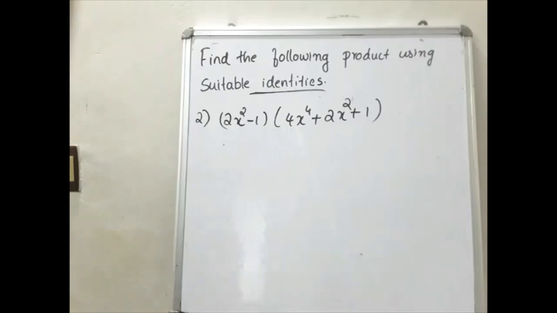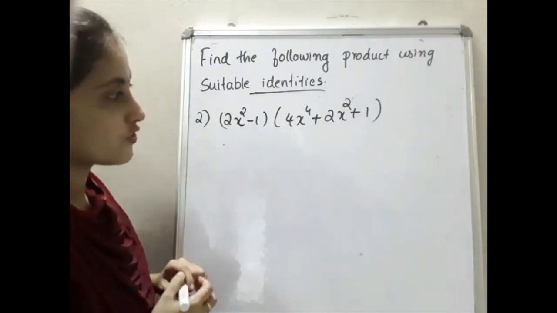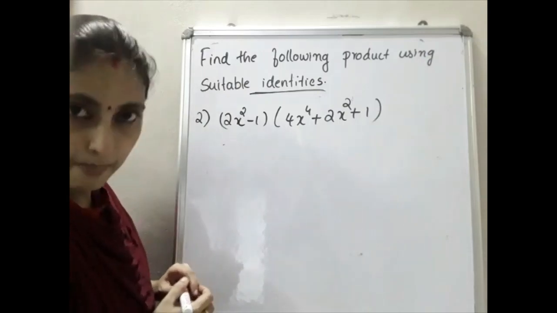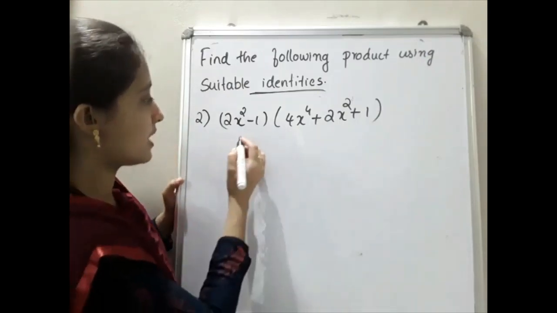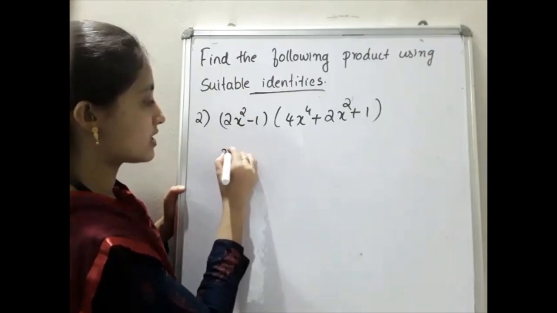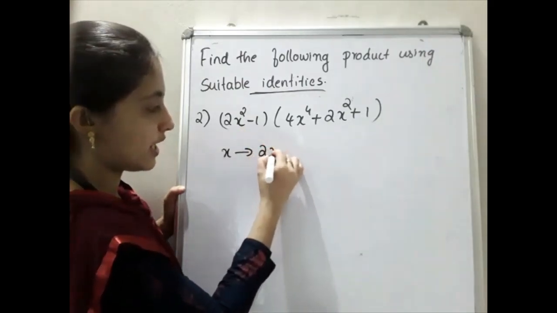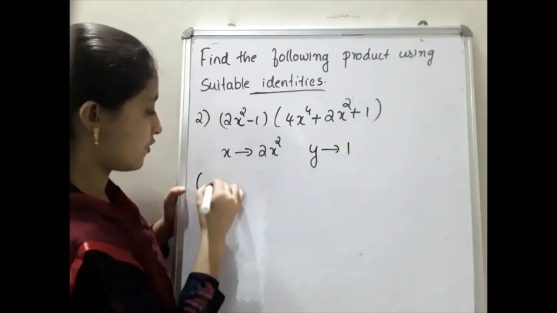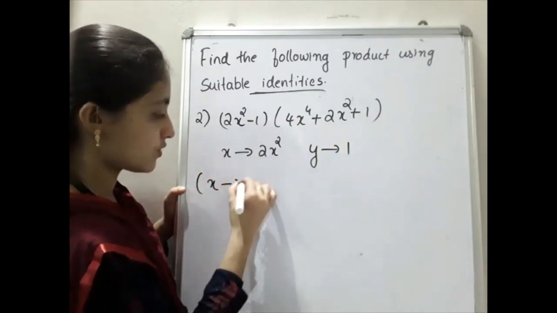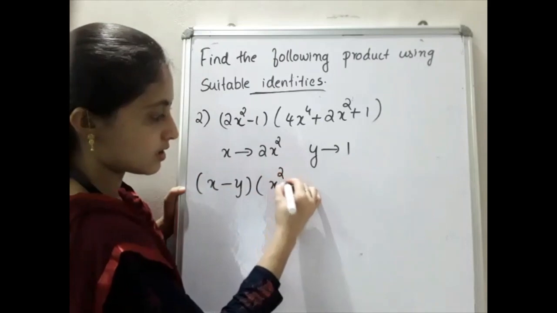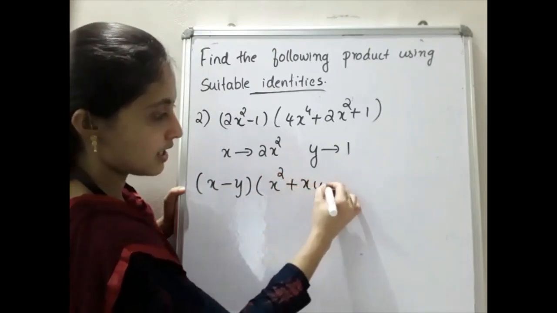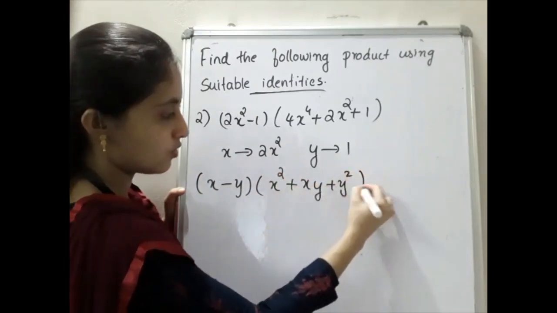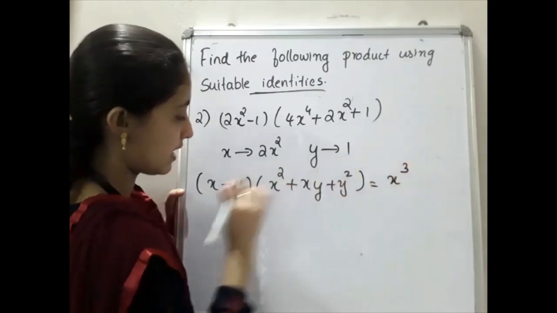Yes, next one is (2x² − 1)(4x⁴ + 2x² + 1). So how can we apply that? Here x changes to 2x² and y changes to 1. So our formula is (x − y)(x² + xy + y²) is equal to x³ − y³. Here the sign is negative.